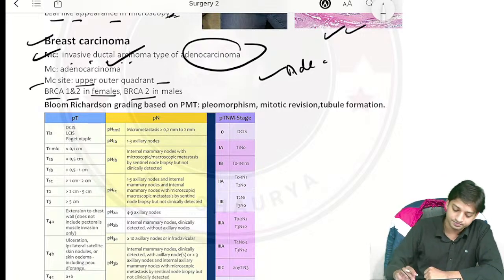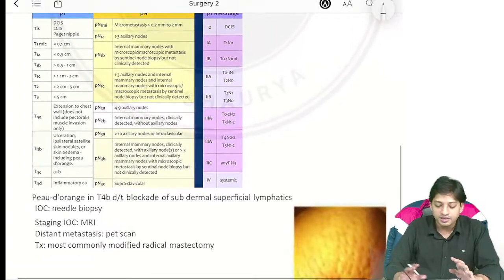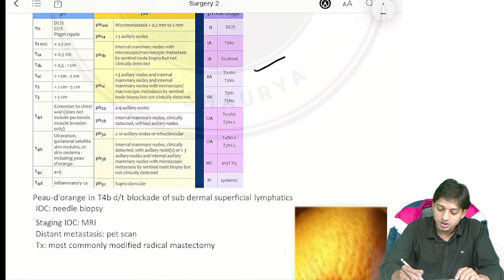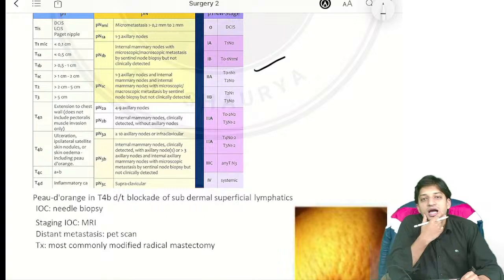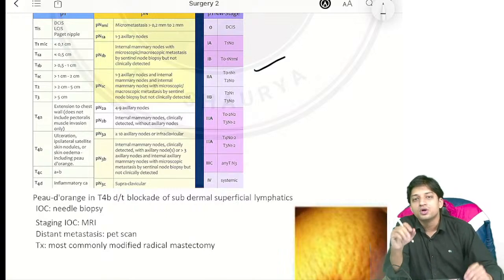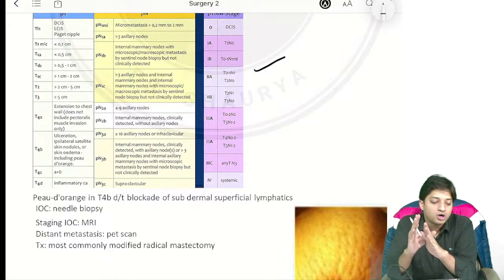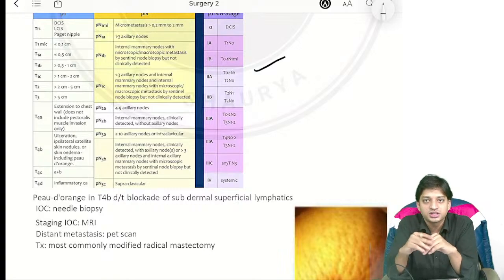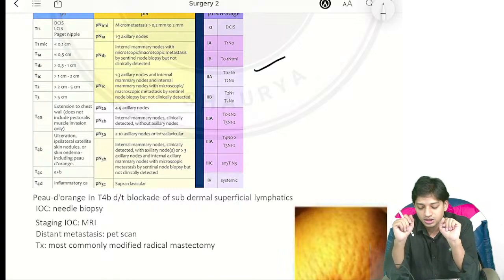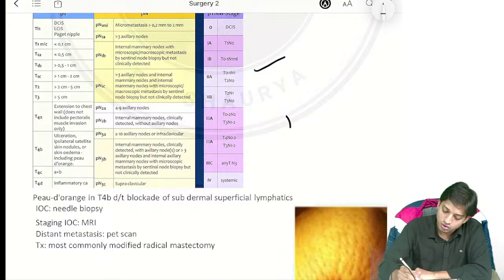More commonly. Now, TNM staging they have asked a lot number of times, but for the short revision, I will tell you, because we have less time right now. We cannot discuss entire TNM staging. So for those people who do not want to remember and who feel like you cannot remember every TNM staging, you can go with the short trick. What is the short trick? Most of the times they have asked you T4B.